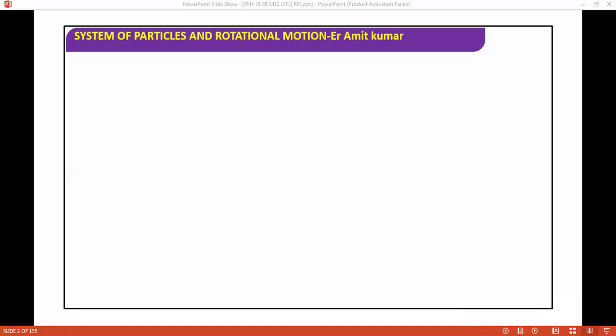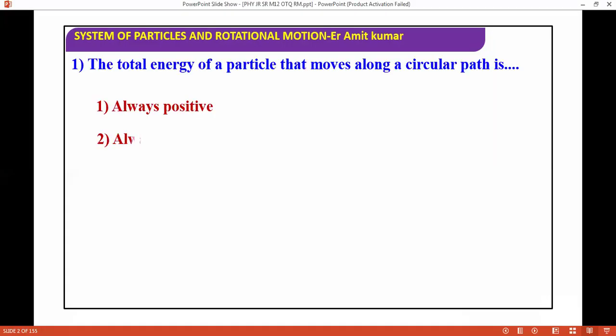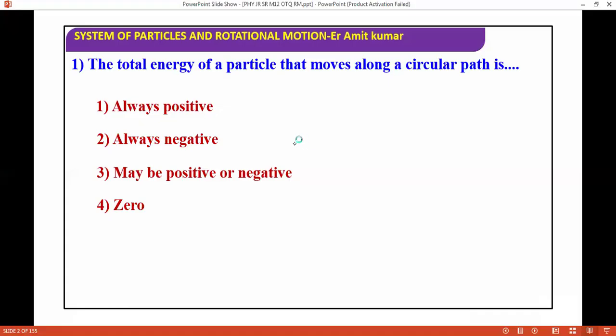First question: the total energy of a particle that moves along a circular path is always positive, always negative, maybe positive or maybe negative, or zero. The question is talking about the total energy of the particle that moves along a circular path. The correct answer is always negative. The total energy of a particle that moves along a circular path is always negative.